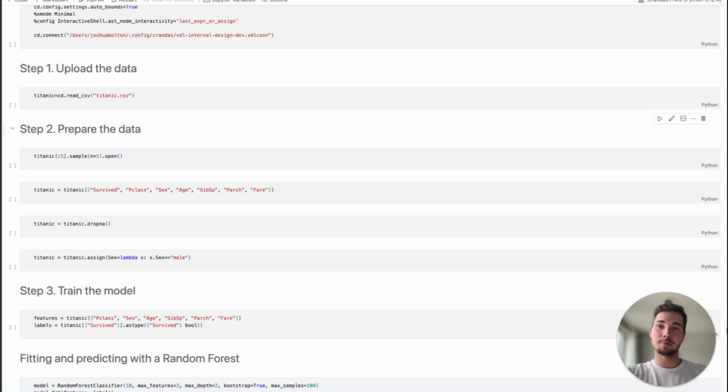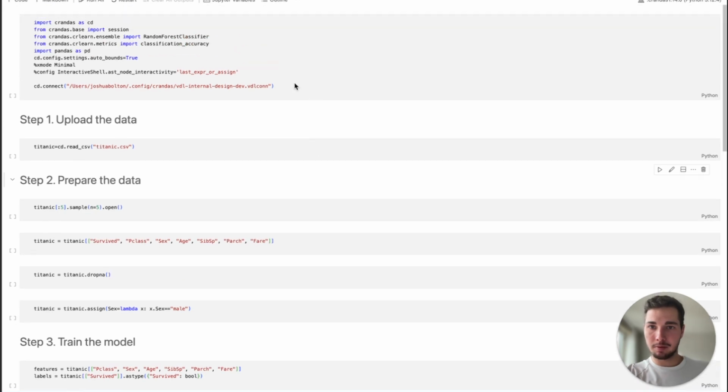We're going to use this to make predictions on a famous machine learning dataset, the Titanic dataset. This dataset contains a list of the passengers that were actually on the Titanic and whether or not they survived. It can be found on Kaggle, for example, should you wish to try this yourself. And let's use this dataset to try and predict the ending of the James Cameron movie, the Titanic.